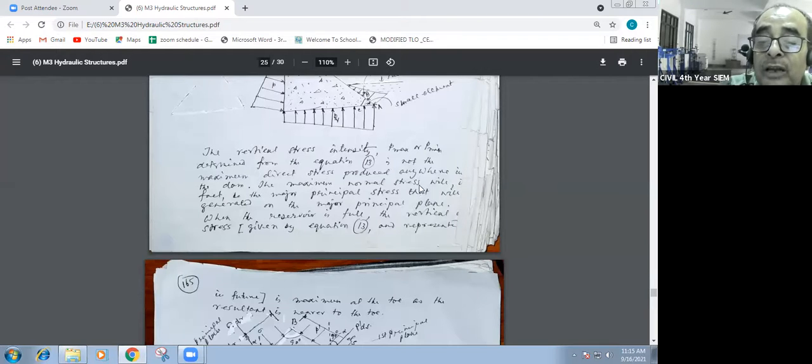The maximum normal stress will, in fact, be the major principal stress. All the normal stress acts perpendicular to the surface. The maximum normal stress will be the major principal stress generated on the major principal plane.